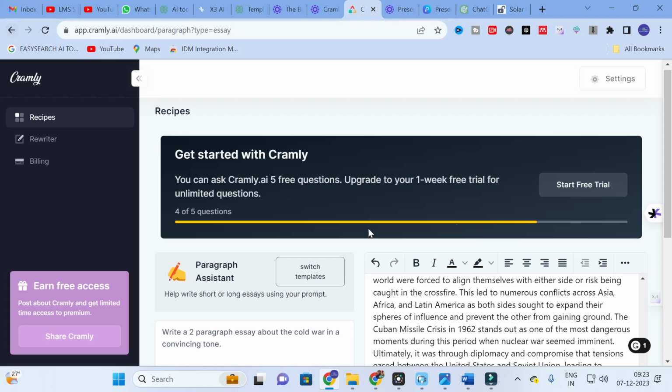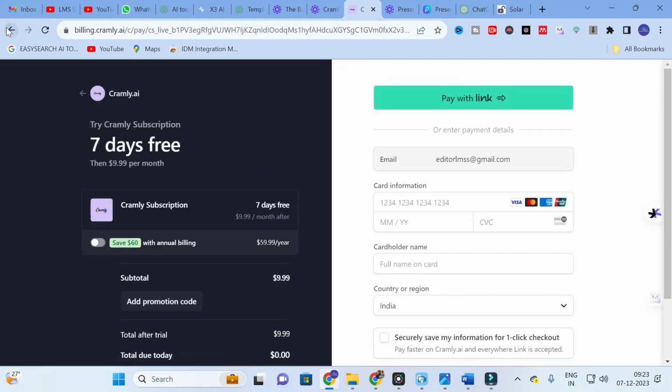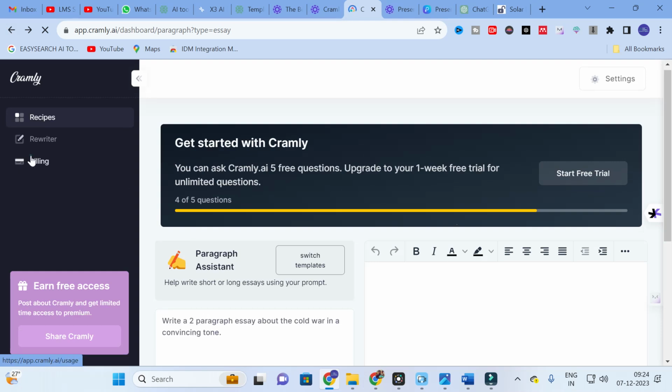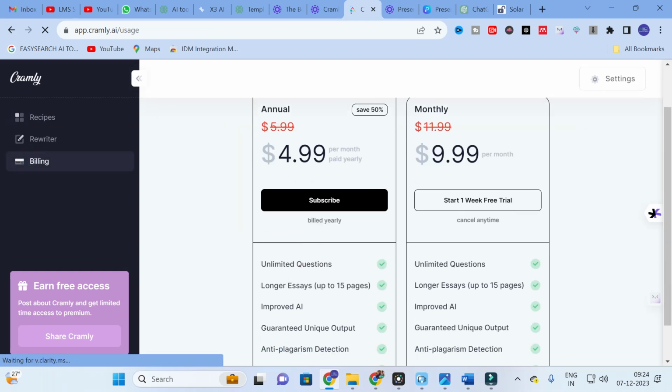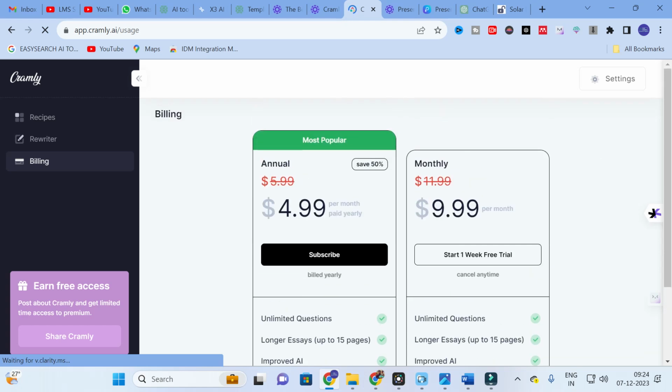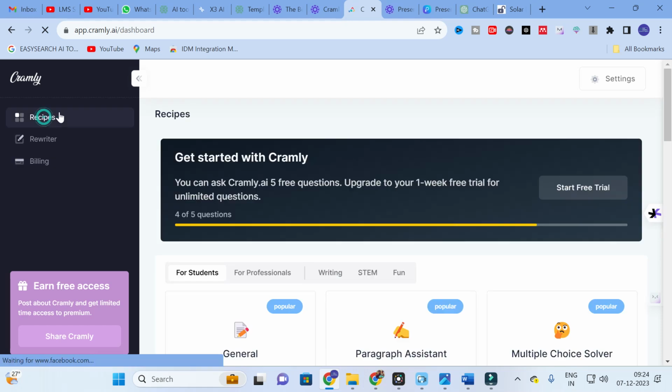With this Cramly you can use 5 free questions. After that you have to go for a subscription option. I will show the billing details related to Cramly. This is $4.99 per month, and for the monthly subscription it is $9.99, $10. So if you explore with these 5 questions and it works out well for your research paper content or any academic content, you can go for a subscription if you are interested.